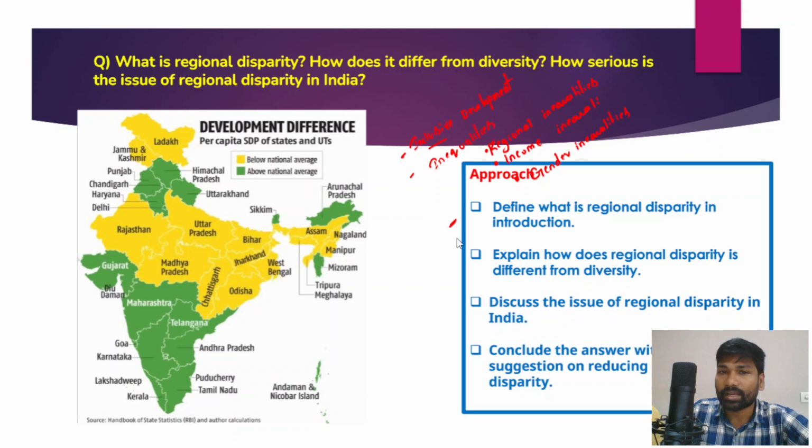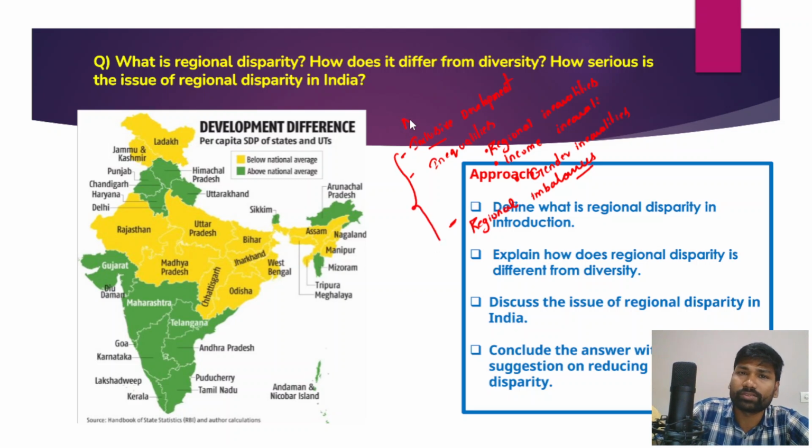At the same time, there's a stark difference in development, right? So regional imbalances in terms of development. India, as a nation, has been experiencing all these problems: no inclusive growth, no inclusive development, regional imbalances in growth and development.